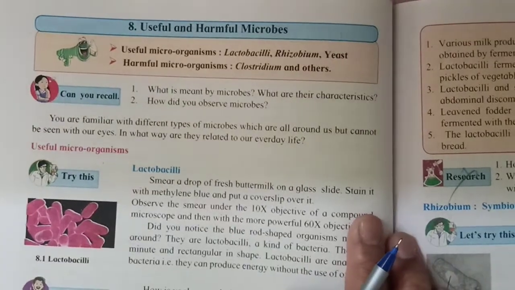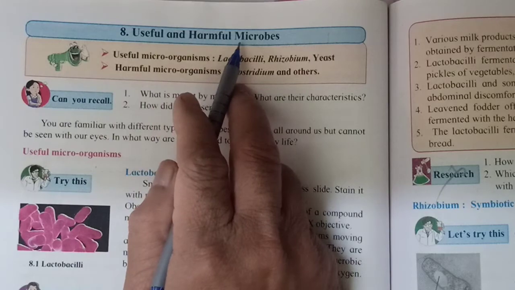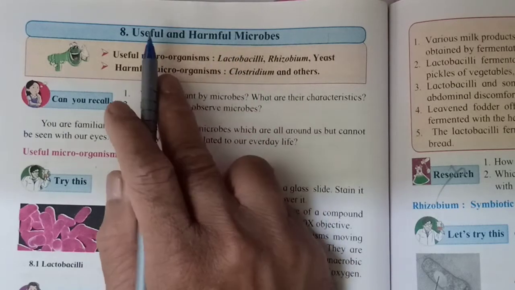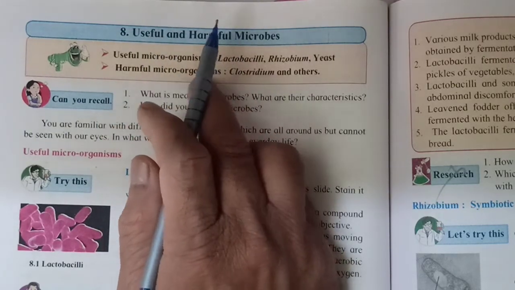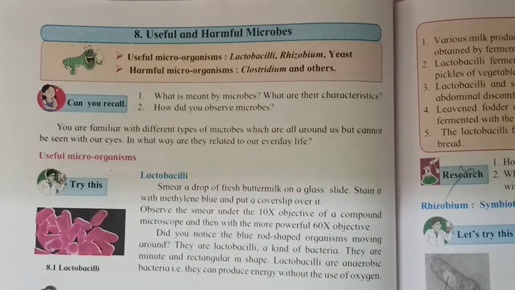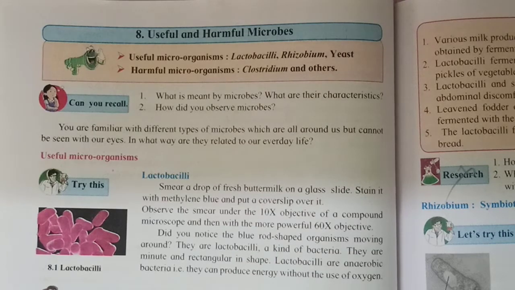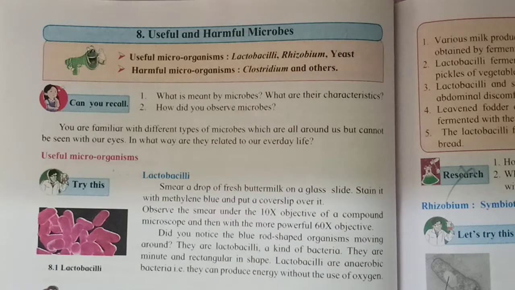Let's see, topic number 8, useful and harmful microbes from Science 2. There are so many microorganisms living in air, water, and soil. Everywhere they are found.